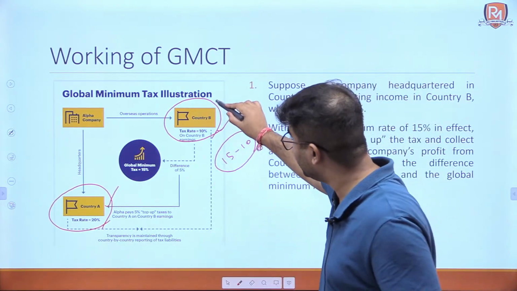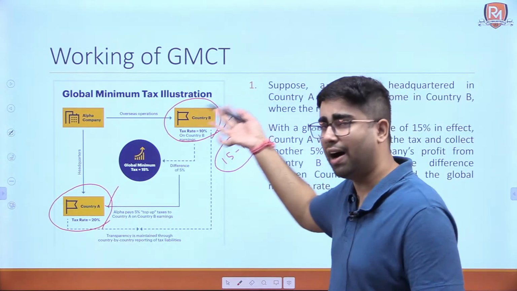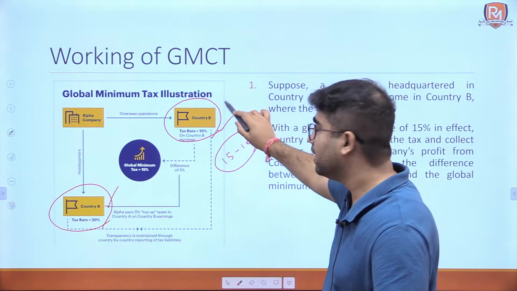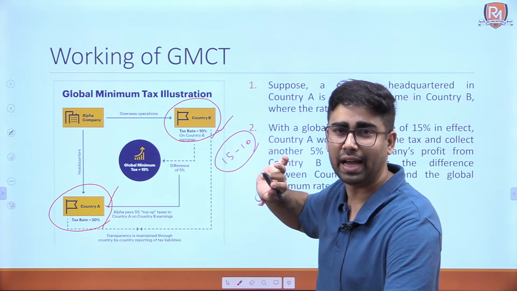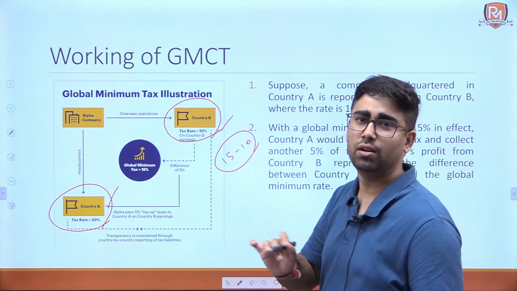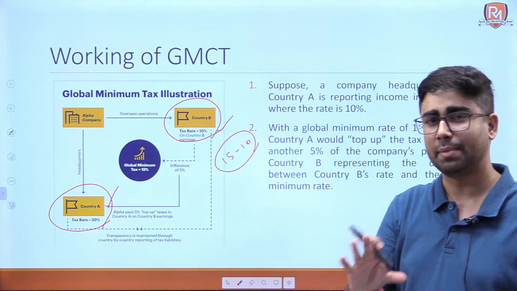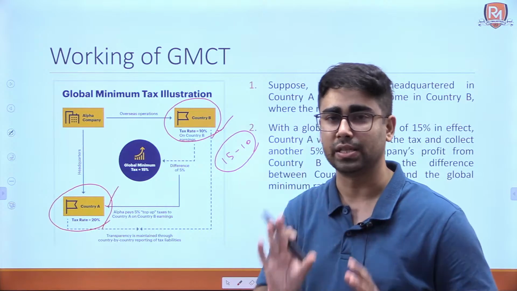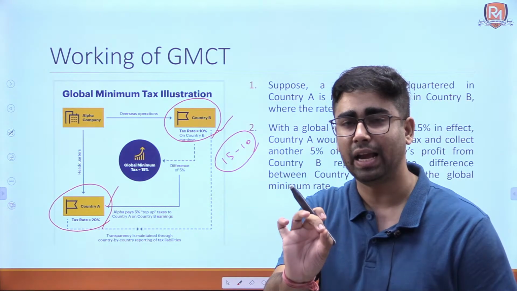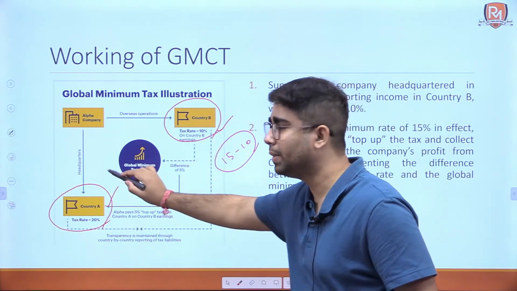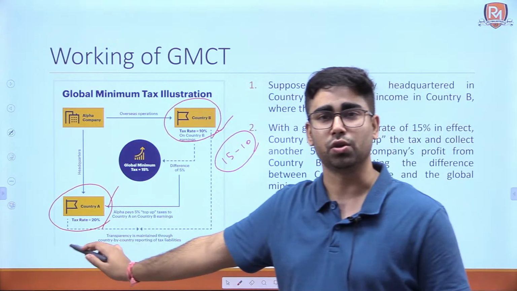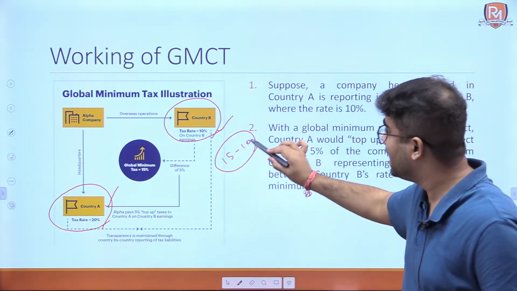Suppose after establishing a global minimum corporate tax, this country B is adamant that we are not going to increase our corporate tax rate, we are going to tax the company at 10% only. Then the concept says that okay, you tax them at 10%, but the global minimum is 15%. So if you are going to tax them at 10%, then 5% of the taxation will be given to country A, which is the rightful taxation jurisdiction of that company. So this is its working.